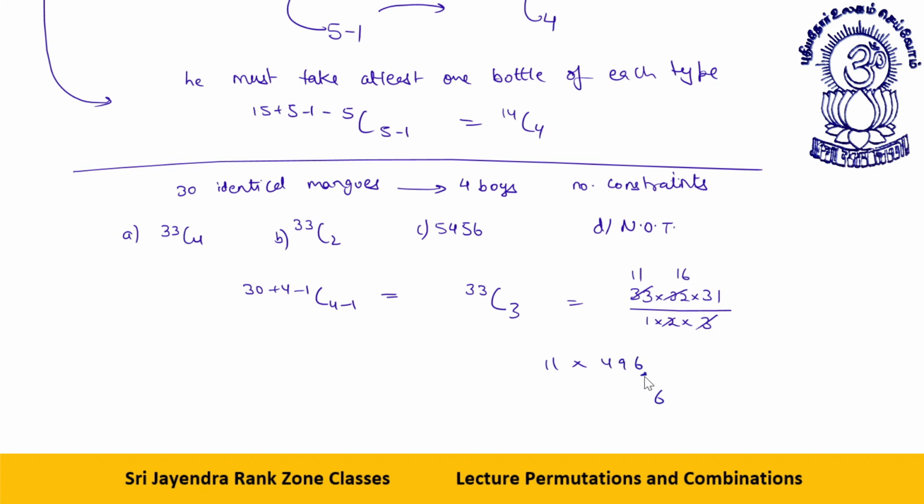Multiplying by 11: I write 6. 6 and 9, 15, I write 5 and carry 1. I write 6. 6 and 5, I carry 1. 1 and 4 and 9 will give me 14. Then 1 carry. Then it will give me a 5. So 5456. Option number C is the answer.